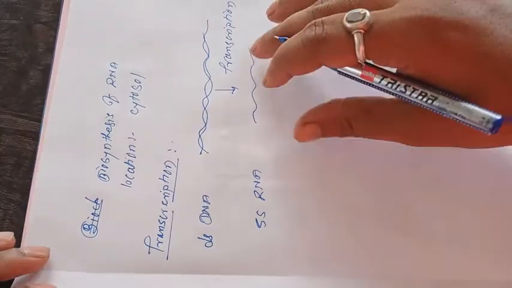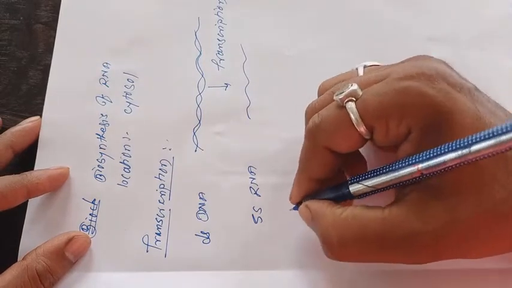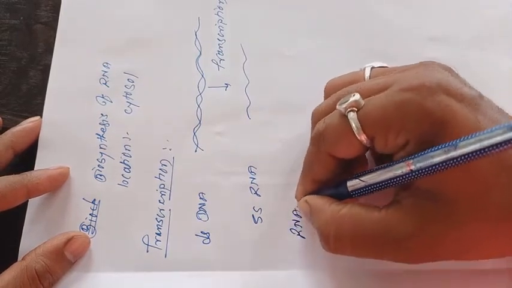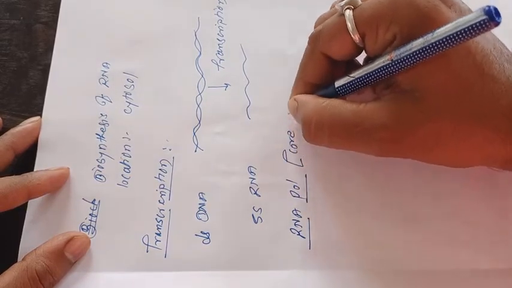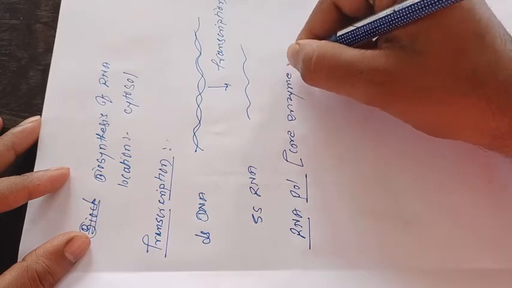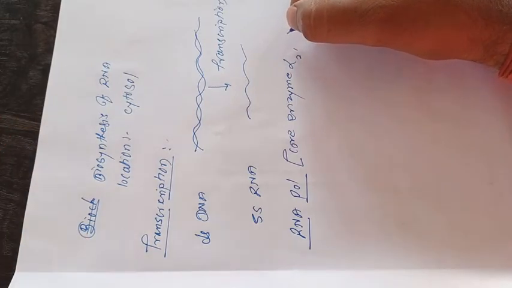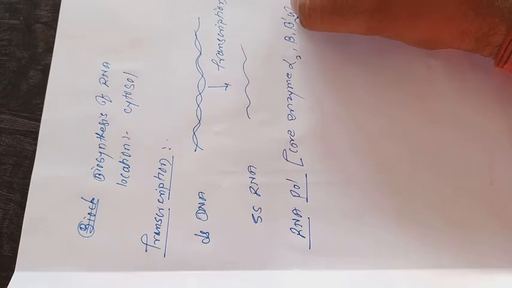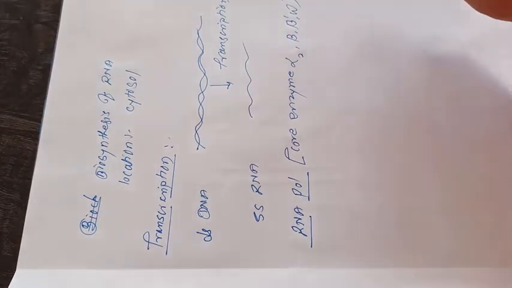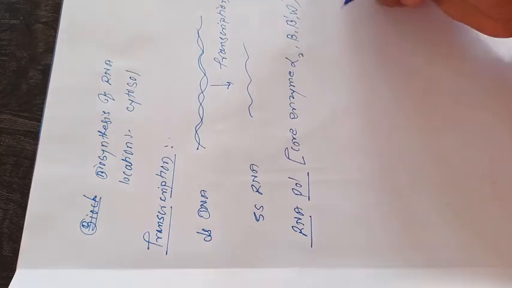In the process of transcription, the important enzyme responsible for the biosynthesis of RNA is RNA polymerase. RNA polymerase is a core enzyme that consists of 2 subunits of alpha, 1 beta, beta prime and omega subunit.